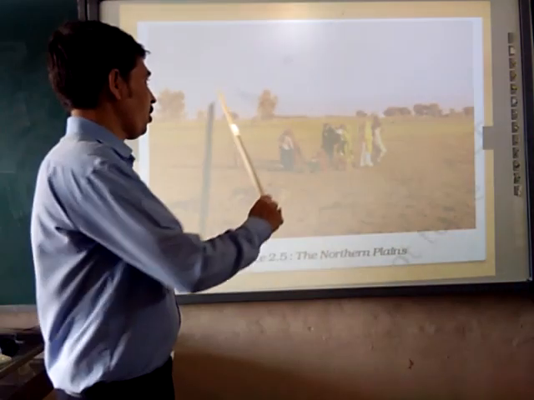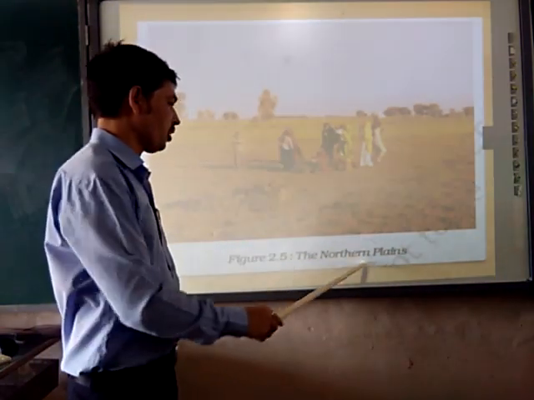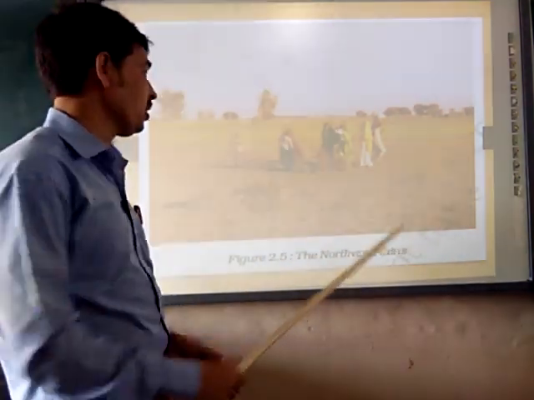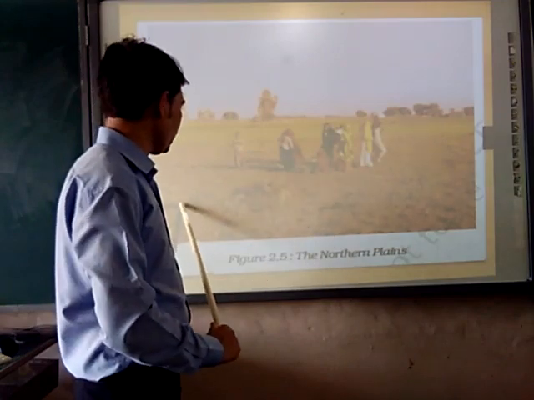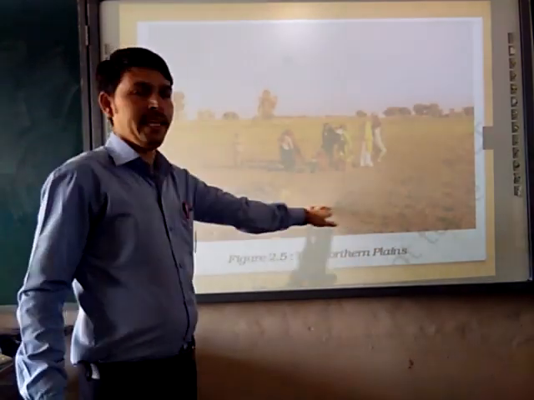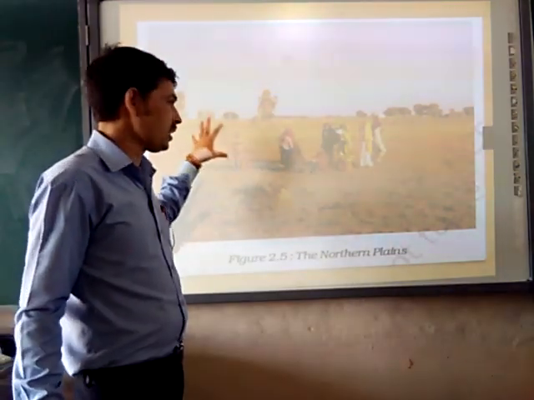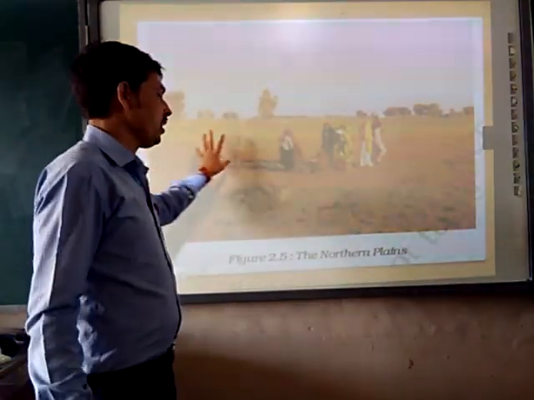So this is an example photograph of the northern plain. Figure number 2.5, I have taken from the NCERT textbook. Here women are there and you are seeing a flat land, the plain area. So this seems to be agricultural land. Yes, it's correct, it's agricultural land.